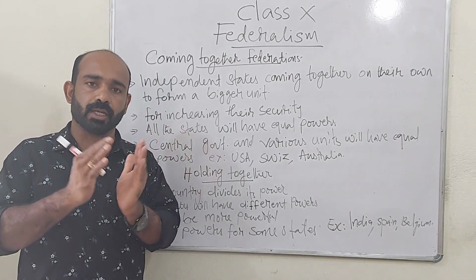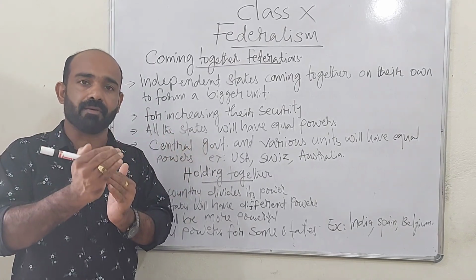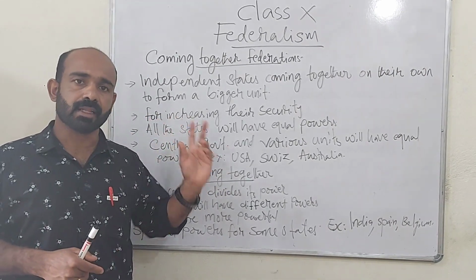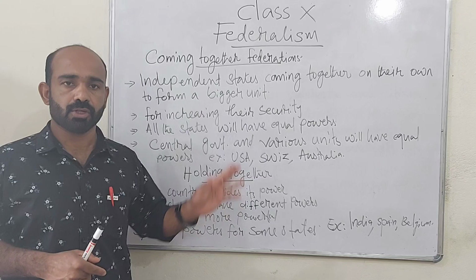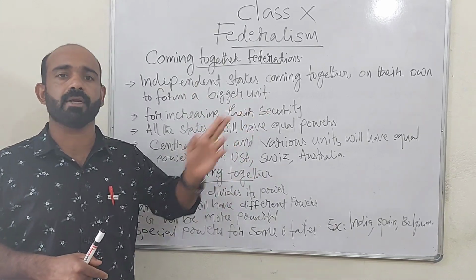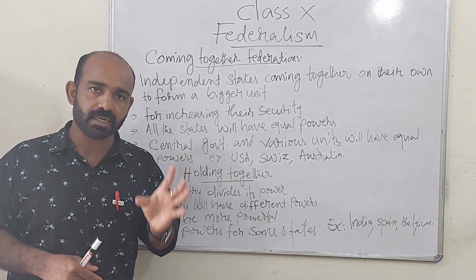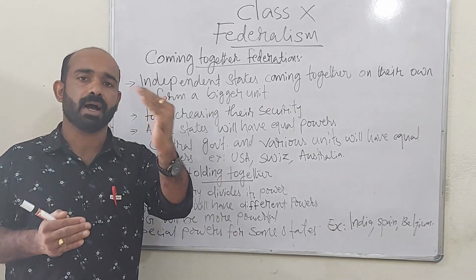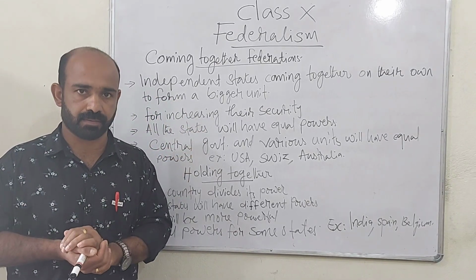So when they join together, they are sharing their power and retaining their identity. And they are increasing their power. So this type of federation is called coming together federations. Independent states come together on their own and form a bigger unit.